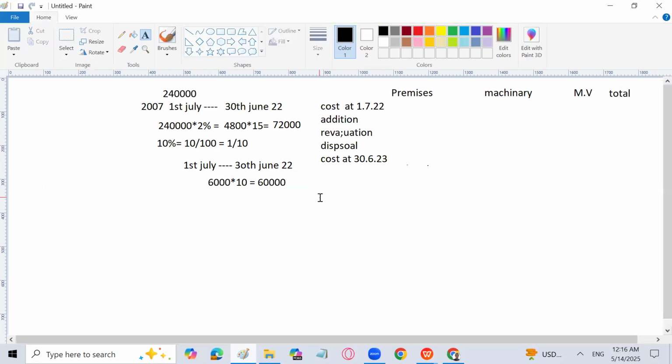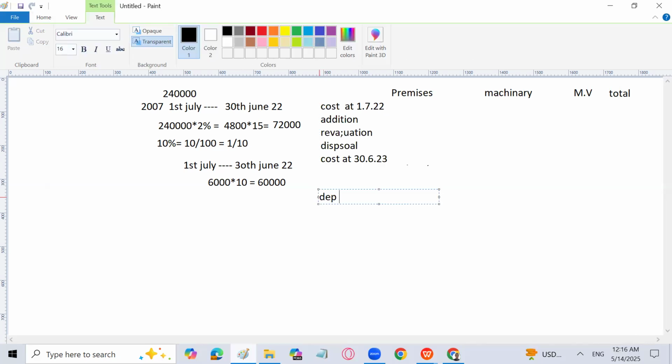Same is the case with depreciation. I will write depreciation at 1-7-22. Then add charge for the year. Sorry, spelling mistake. Charge for the year. Then the disposal depreciation will be subtracted, right?